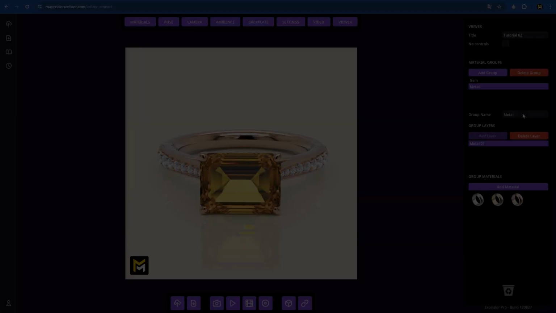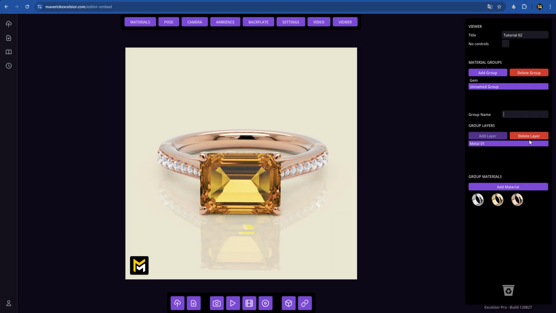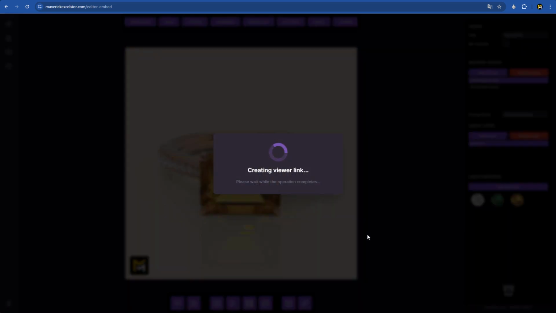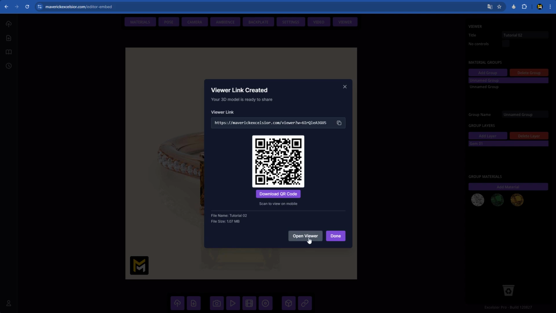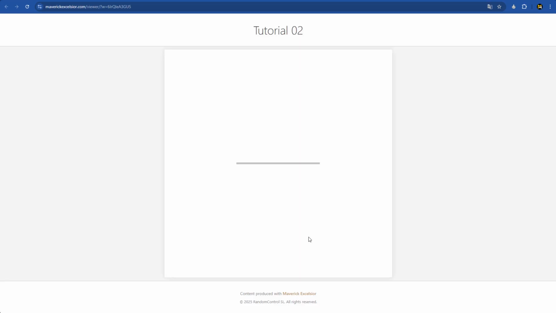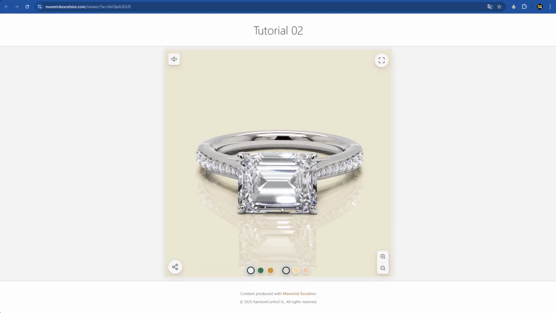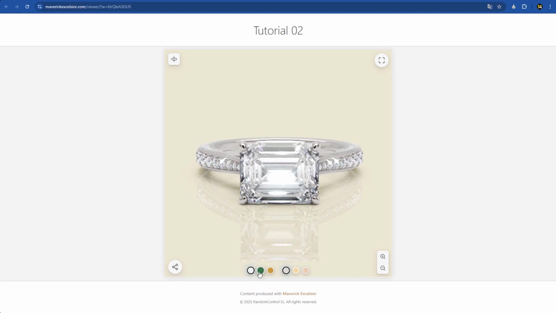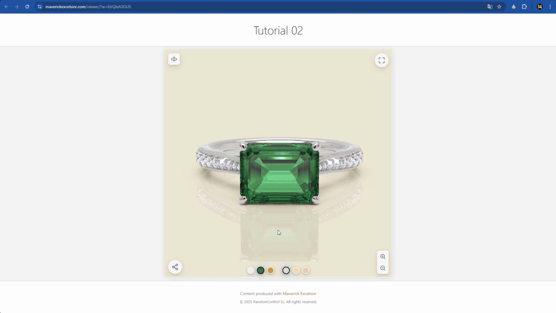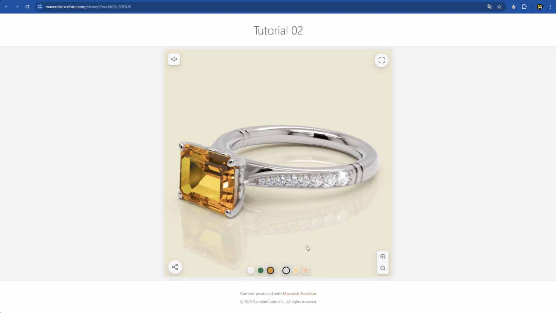Let's go back to the editor for a quick tip. If you delete the group names, they'll display as generic unnamed groups. We'll do this for all groups and create a new link. Now, when we open it, we see a more minimalistic configuration without group names. You just get the material swatches with their colors, which in some cases can look more elegant.